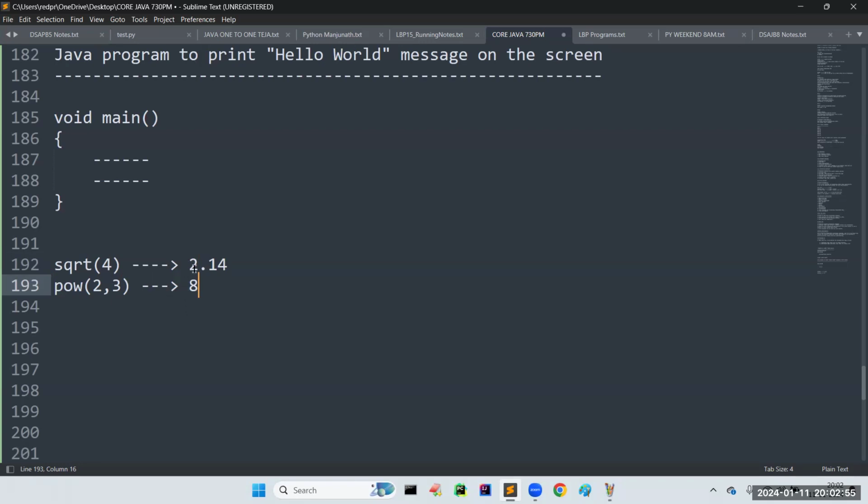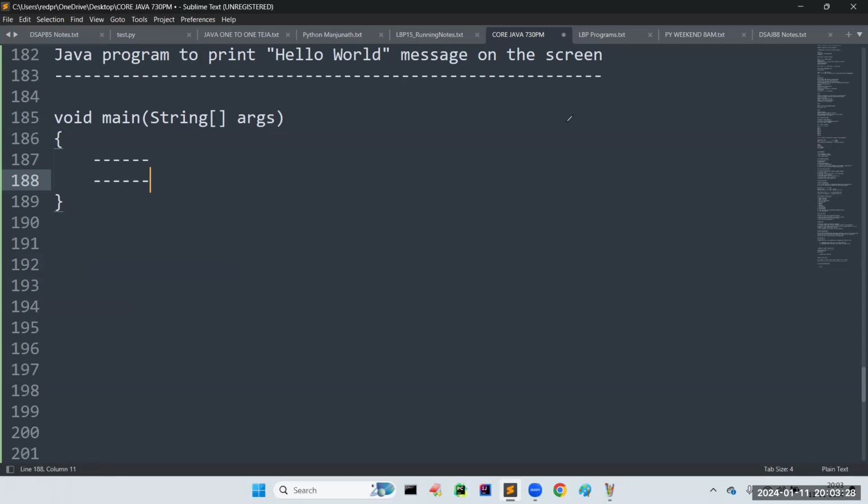Sir, are you seeing here? This function is taking only one parameter. This function is taking 2 parameters. Like that, the Java main method is also going to take one parameter. That parameter name I am giving as args. And what type is it? It is of type String. So any number of values we can pass. It is something like a container. In this, we are going to store all the values. The name of the container is args.